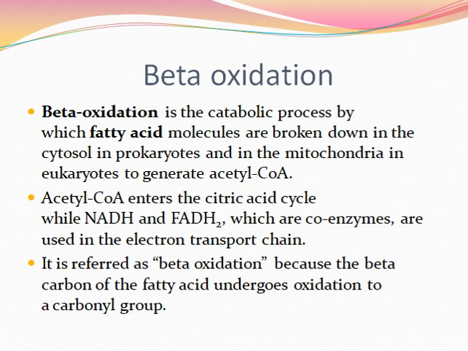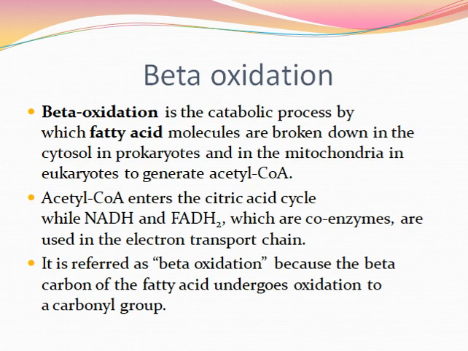It is referred to as beta oxidation because the beta carbon of the fatty acid undergoes oxidation to a carbonyl group. It involves degradation of fatty acids stepwise by a series of reactions, removing two carbon atoms at a time from the carbonyl end of the carbon chain. This mechanism is known as beta oxidation.